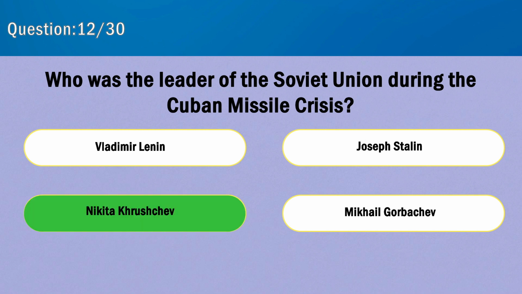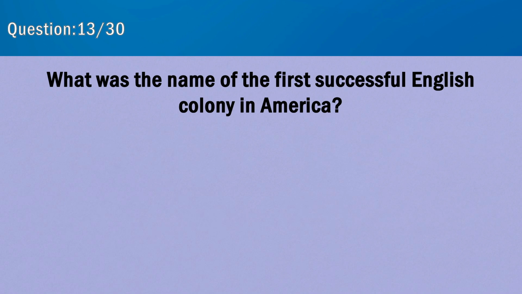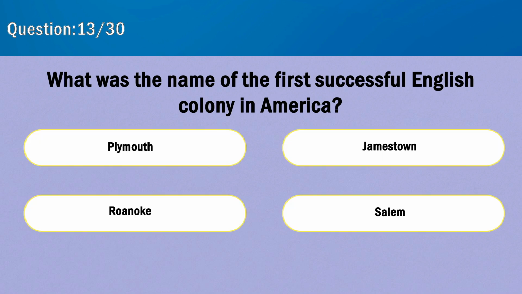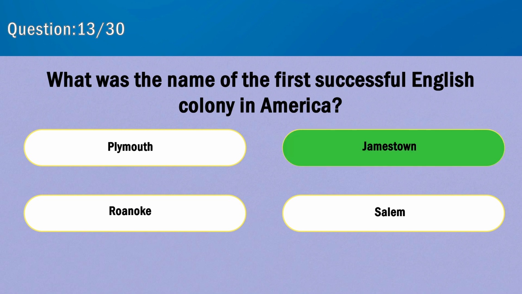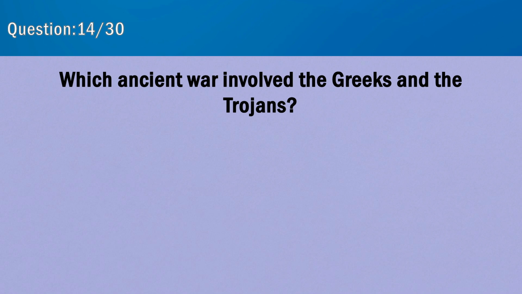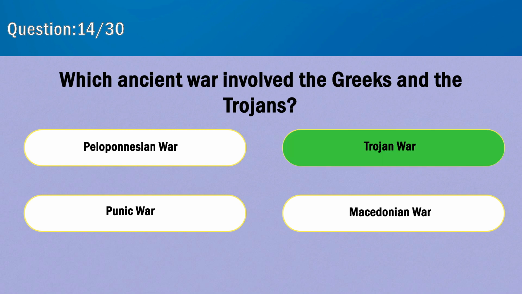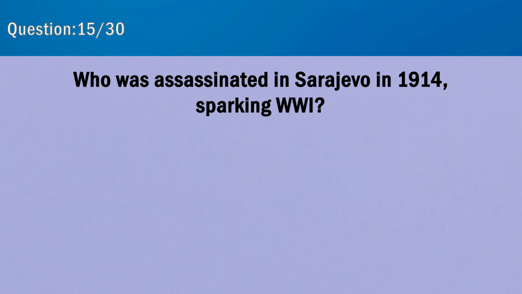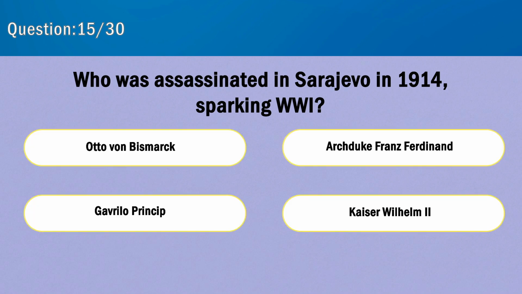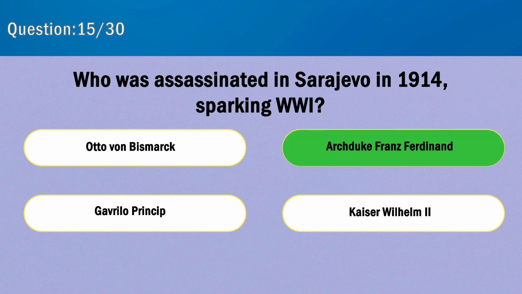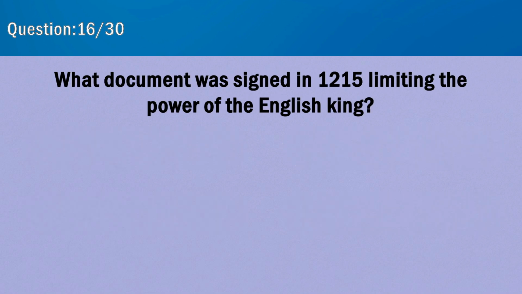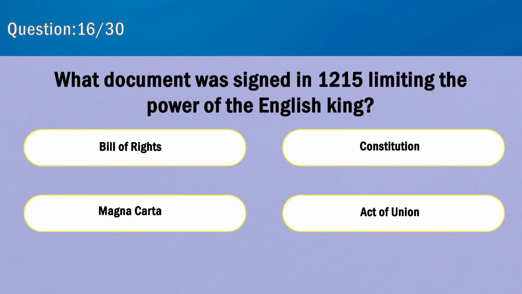Nikita Khrushchev. What was the name of the first successful English colony in America? Jamestown. Which ancient war involved the Greeks and the Trojans? Trojan War. Who was assassinated in Sarajevo in 1914, sparking WWI? Archduke Franz Ferdinand. What document was signed in 1215 limiting the power of the English king?